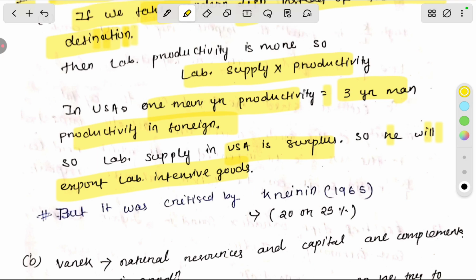But it was criticized by Kravis in 1965, who said that it is not true that American labor productivity is 3 times more than world labor productivity. It is true that American labor productivity is more, but not 300 percent more. It will be more by only 20 to 25 percent. That is what was said.